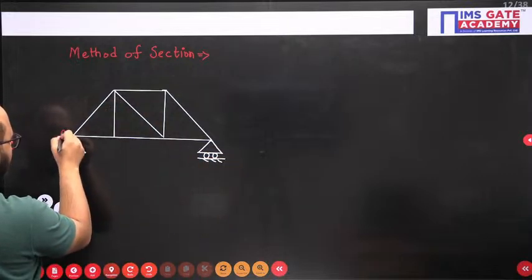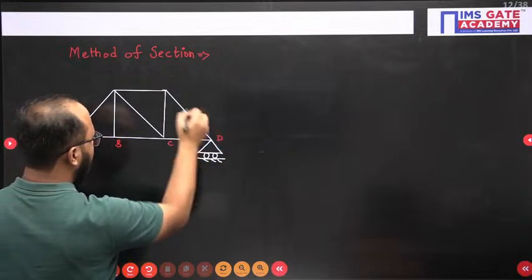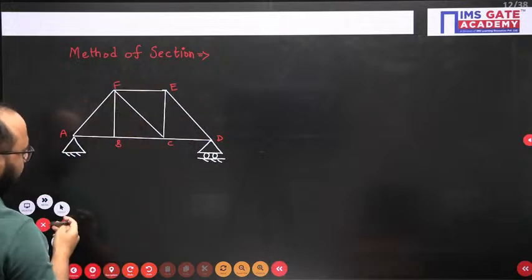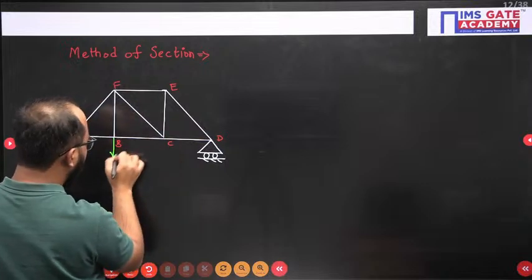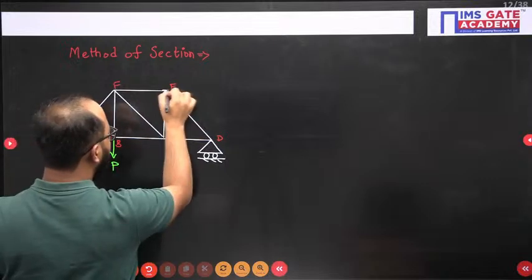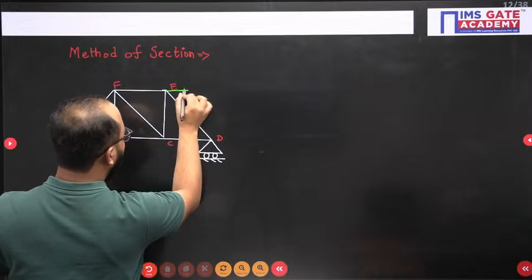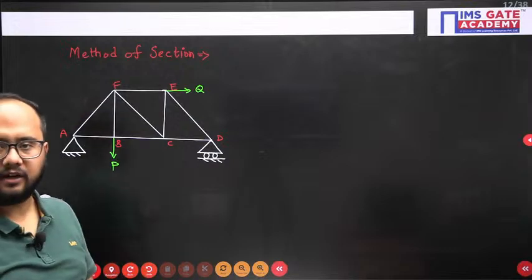Let's suppose the namings I am giving here are A, B, C, D, E and this is F. And let's suppose some forces are applied here: this is force P and this is force Q. So P and Q are external forces applied on the truss.